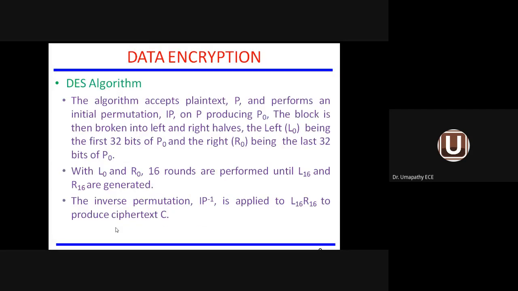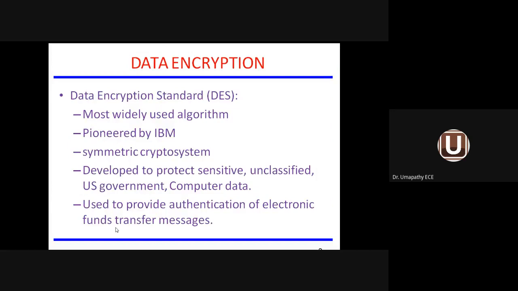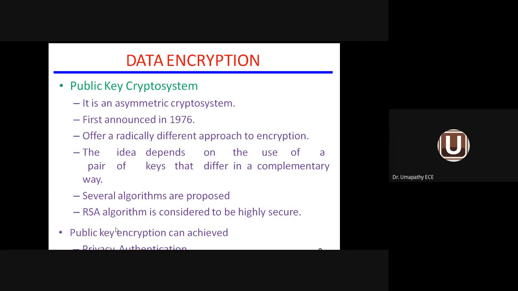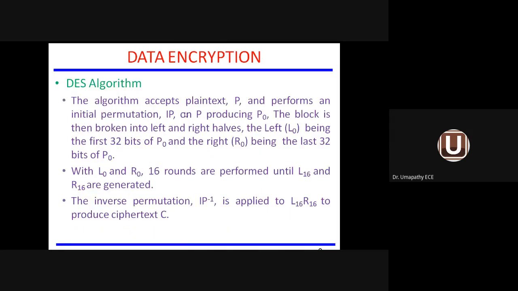DES algorithm still in detail. So what are they doing? Initially, this is nothing but the intro about the DES algorithm. Now, in detail, what does the algorithm do? The DES algorithm accepts the plain text information, that means the original information from the sender. The letter is called P. It performs an initial permutation.